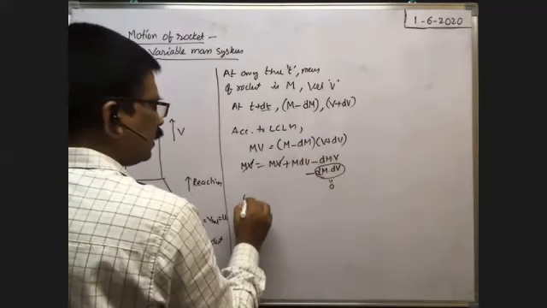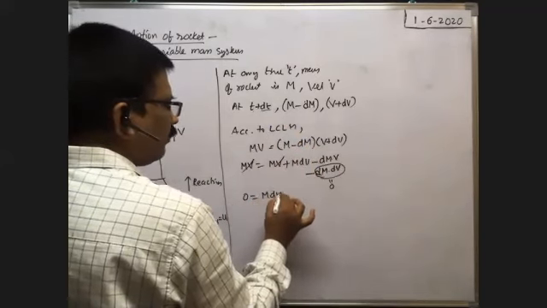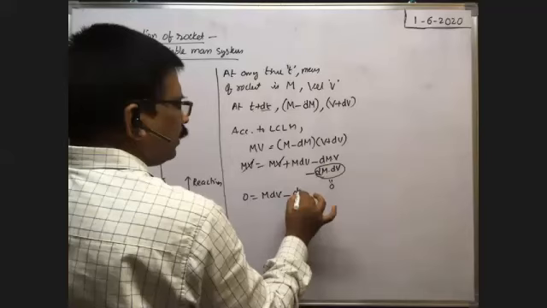Therefore, 0 is equal to m into dv minus dm into v, or mdv is equal to v into dm. Therefore, dv by v is equal to dm by m, we can write now.